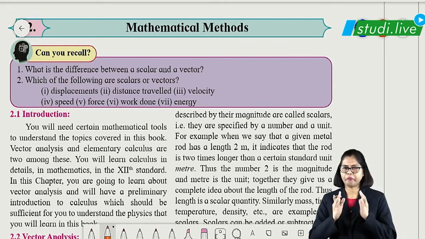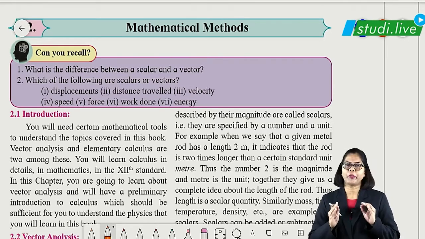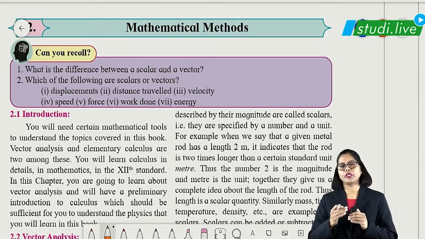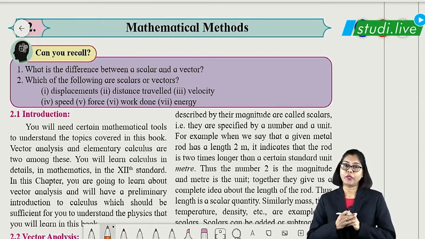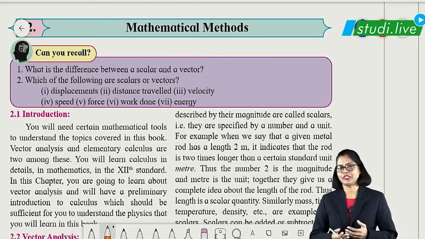So before that, be ready with your pen and paper, that is a notebook, so that you can jot down the points, you can make your own smart notes. That will really help you to study during examination time.